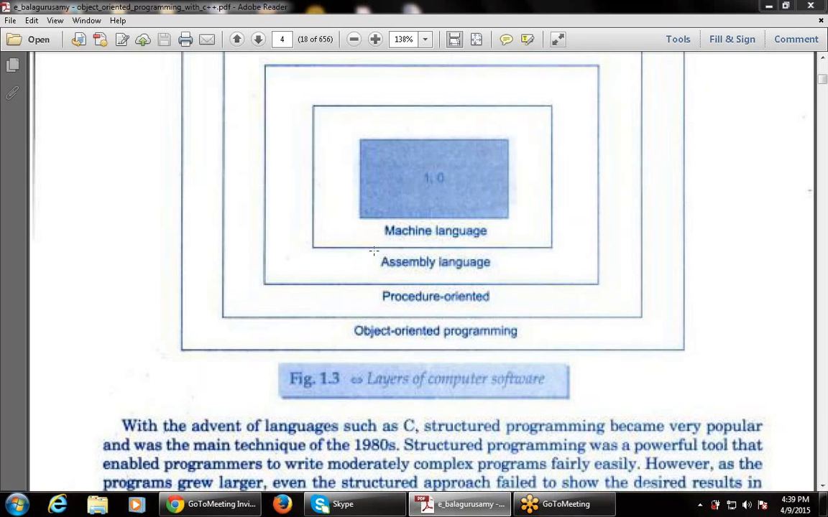Next, assembly language. In this we use various mnemonics. For example, if I want to perform the addition of two numbers, then I use the mnemonic ADD. If I want to multiply two numbers, then I have to use the mnemonic MUL, in capital letters. So the keyword which is used is a mnemonic.